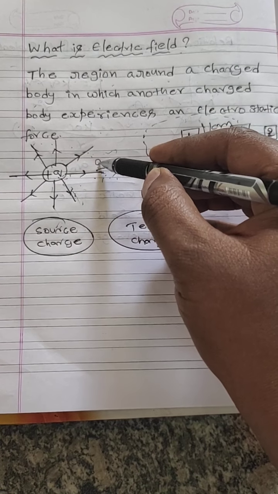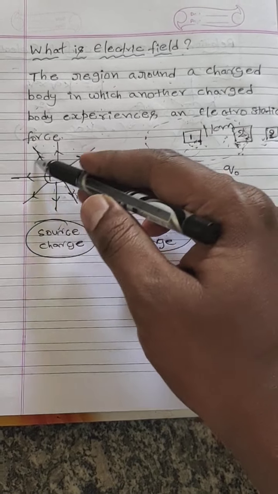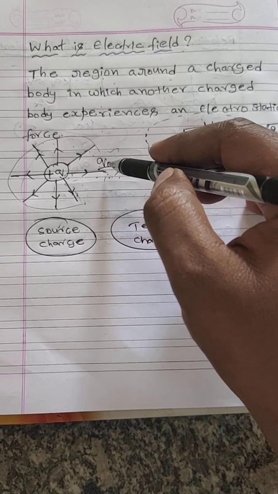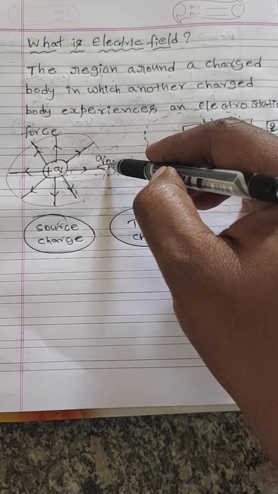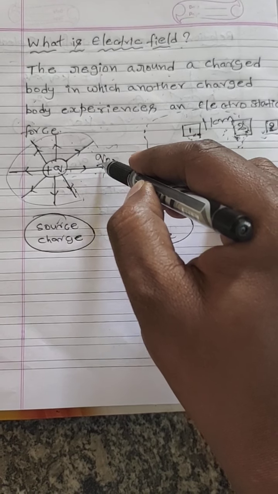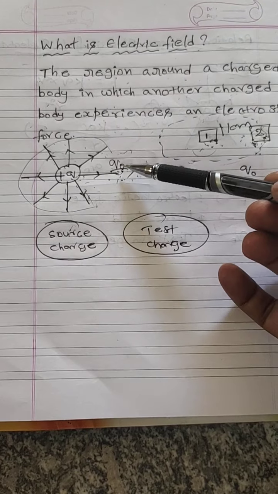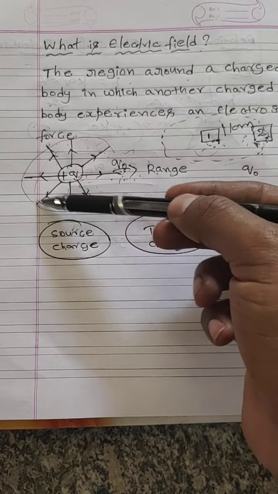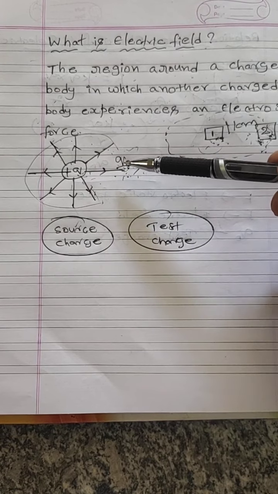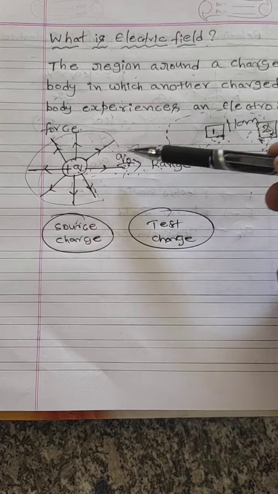Suppose we consider one more charge, Q naught, within this region. Then this charge Q naught will experience electrostatic force, because it is within the electric field region, so it can experience electrostatic force.